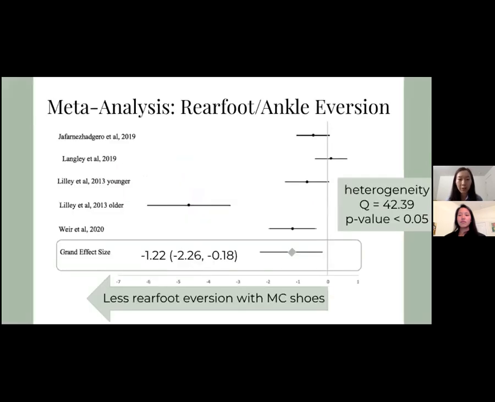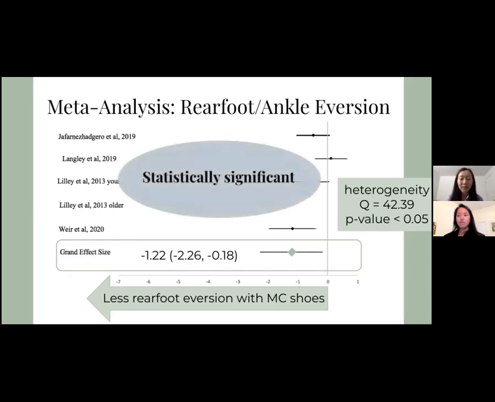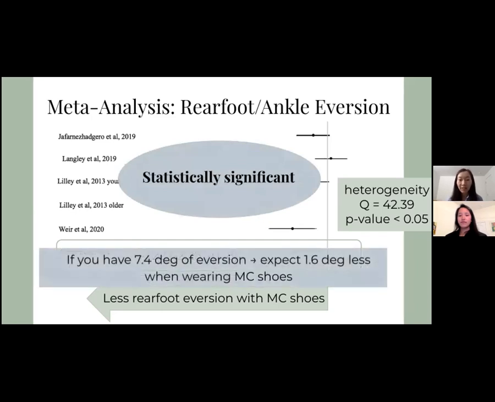So this is our forest plot for rear foot and ankle eversion. We used a random effects model since P was less than 0.05. The grand effect size and confidence interval were less than 0. So runners had reduced rear foot eversion with motion control shoes. And this is statistically significant since it's all less than 0. And if we convert it to clinical units, then on average, if you have 7.4 degrees of eversion, then you can expect a 1.6 degree less amount of rear foot eversion when you're wearing motion control shoes.